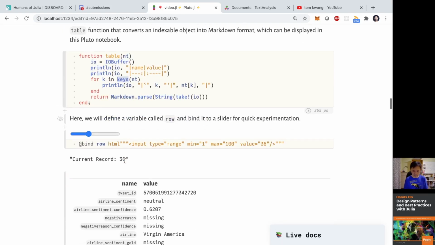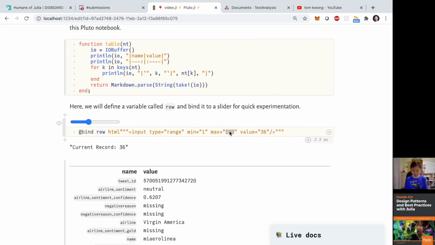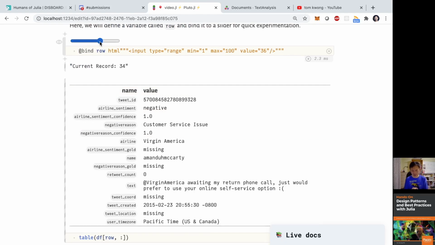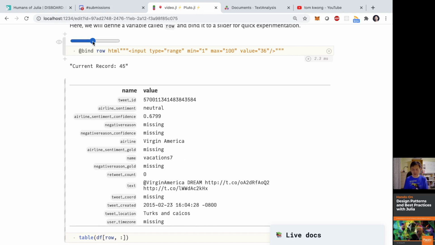The next thing that I wanted to do is to bind a Julia variable to an HTML tag. In this case, it will be range input type, which will give me this slider going from 1 to 100, right? As you can see in these HTML attributes. What's good about it is that now I can actually slide over here, and I'll see another record immediately. I can go back just like that. So this allows me to quickly examine the data without having to requery the data frame over and over again.